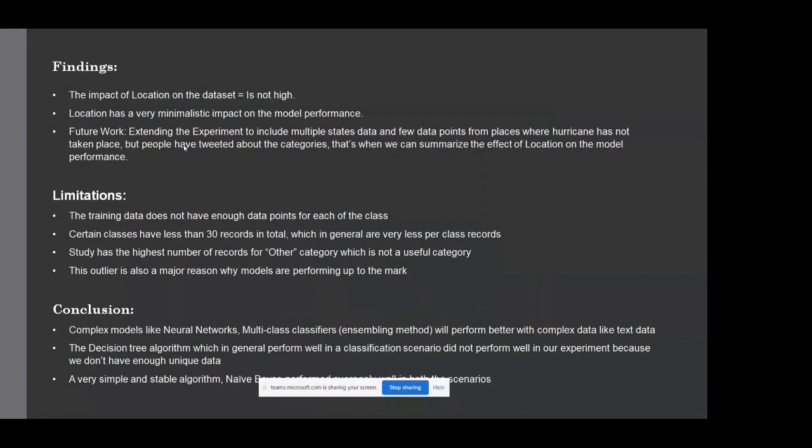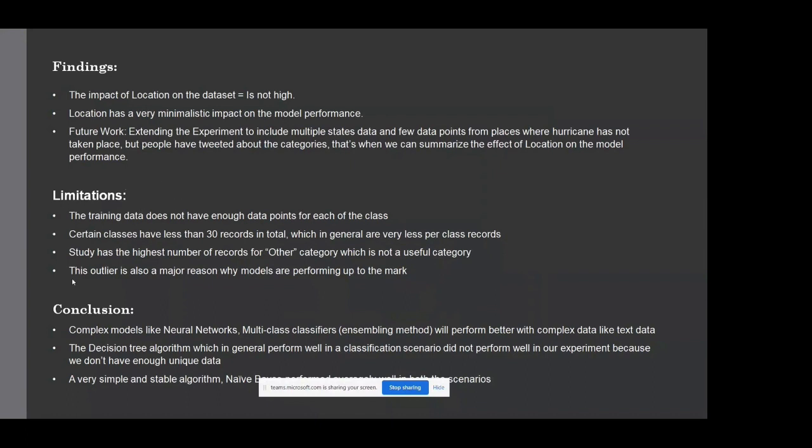So we could say that the location column would have impact only when the tweets have the information of the hurricane that happened in the Louisiana state, but it has included the other states as well. That's why we could say that location has a very minimal impact on the model performance.